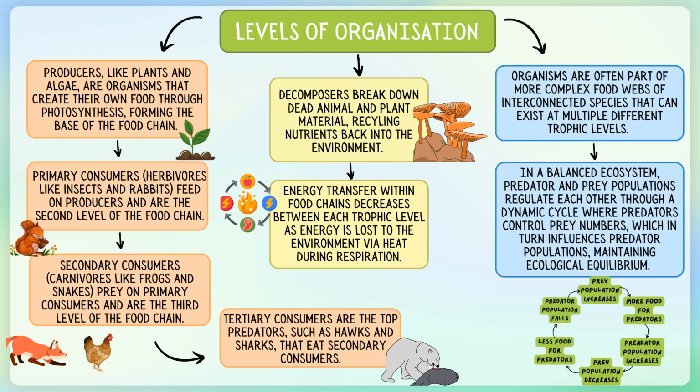We also covered energy transfer within food chains, noting that energy decreases at each trophic level. We understood that organisms are often part of more complex food webs of interconnected species that can exist at multiple different trophic levels. Finally, we covered predator-prey dynamics. In a balanced ecosystem, predator and prey populations regulate each other through a dynamic cycle where predators control prey numbers, which in turn influences predator populations, maintaining ecological equilibrium. This understanding of food chain dynamics helps clarify how energy flows through ecosystems and the interdependence of species, providing a foundation for studying more complex ecological interactions.